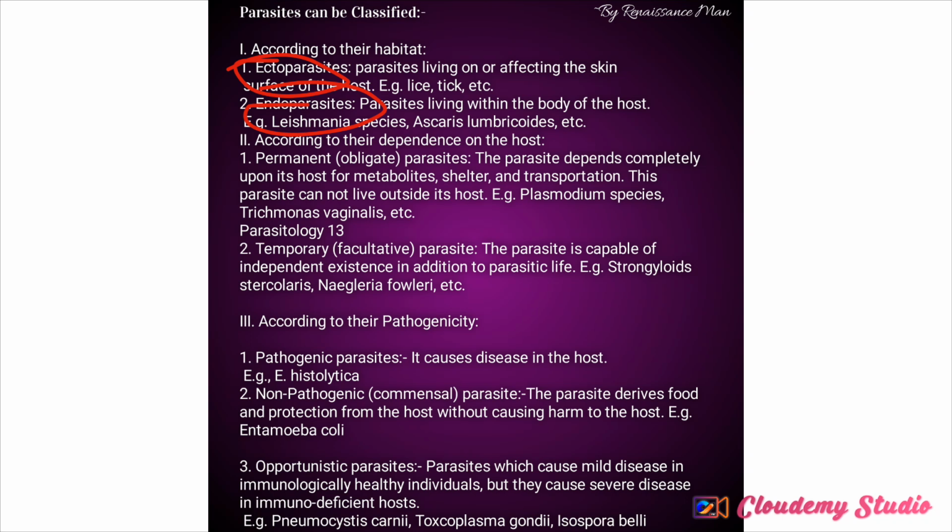The second classification is according to the dependence on their host. According to dependence on their host, they can be classified into two. That is either permanent, that is, they live inside their host permanently. They depend on the host completely for everything, for shelter, for metabolites, for transportation. An example of that is Plasmodium species. So that is permanent parasites or obligate parasites.